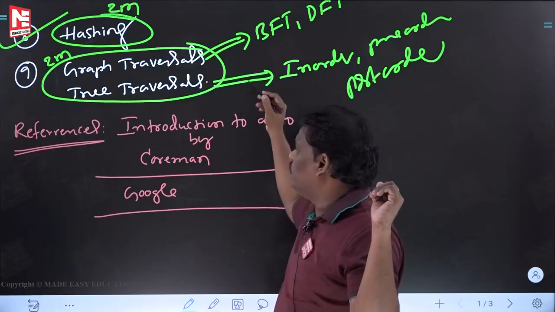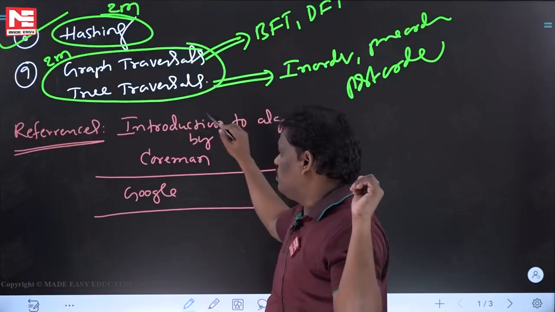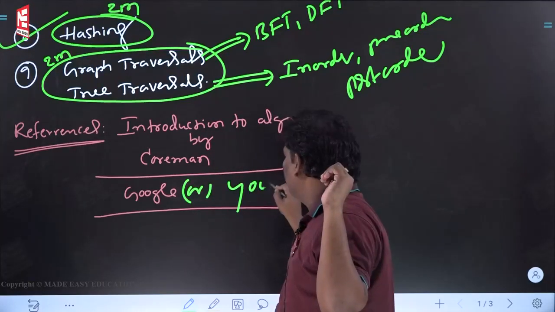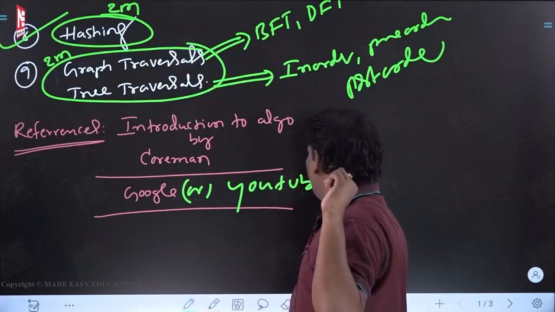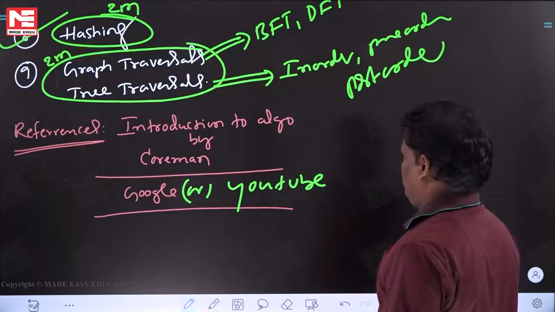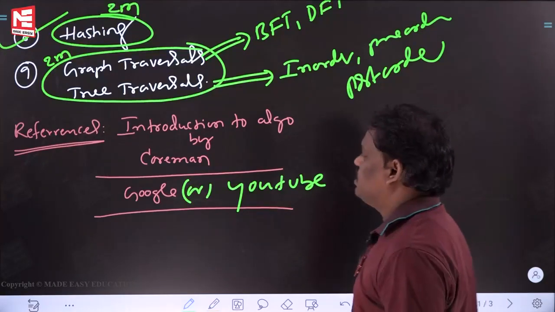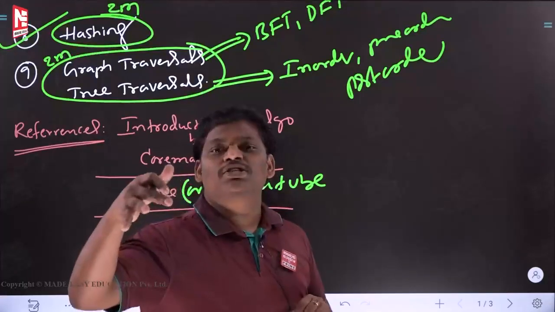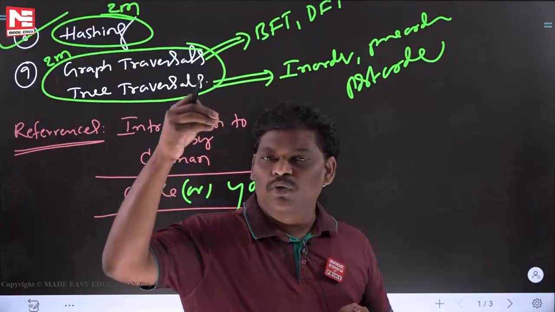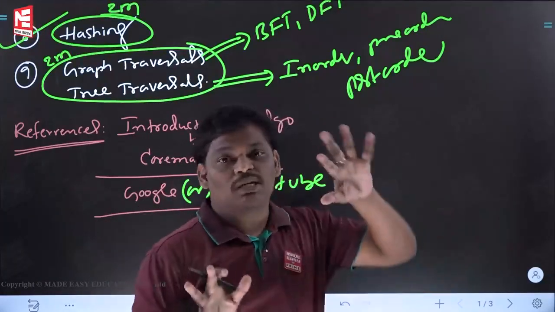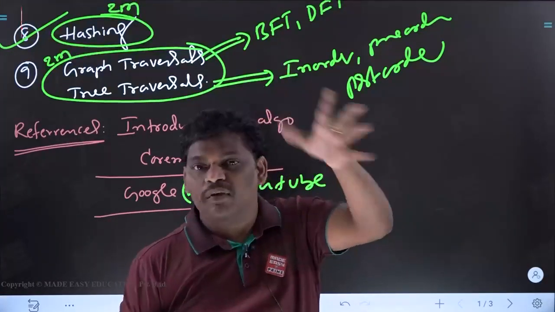Next, followed by this book, followed by Google, maybe YouTube. I will write YouTube mostly. See this: these many things are there. After listening to my lecture, for one or two doubts you will go to the Cormen book. Afterwards, for one or two doubts, you will go to YouTube. This is the procedure.